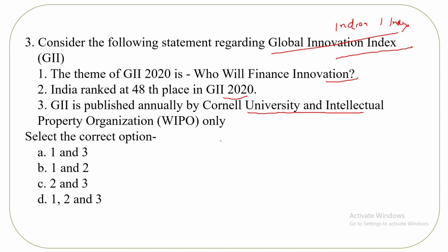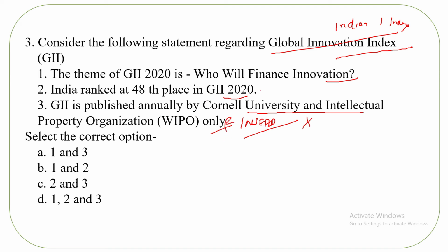Is it World Intellectual Property Organization, Cornell University? Is it correct? It's not only. There is also one more organization. What is this? INSEAD, which we have known. So the word only: whenever you see it in a question, most of the time it is going to be wrong. So remember this also. Okay, INSEAD is also part of it. So this is not correct.